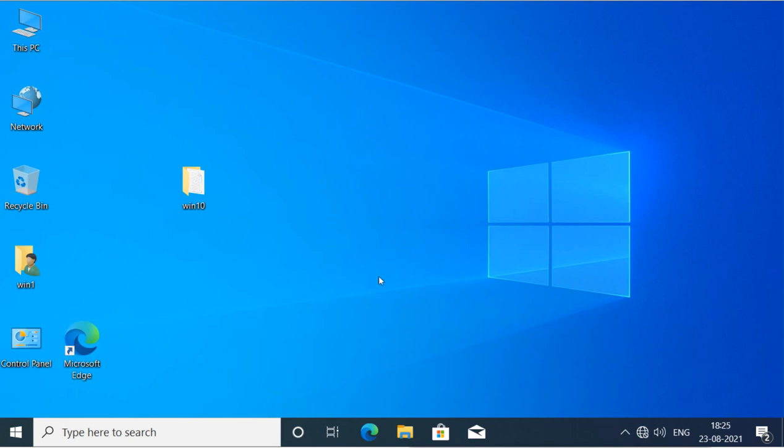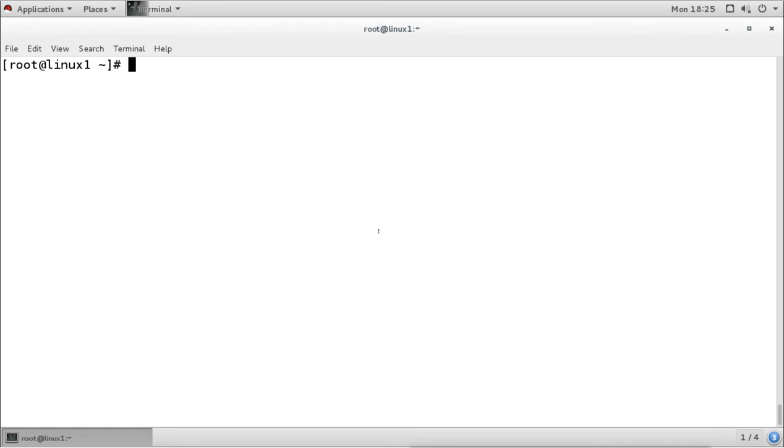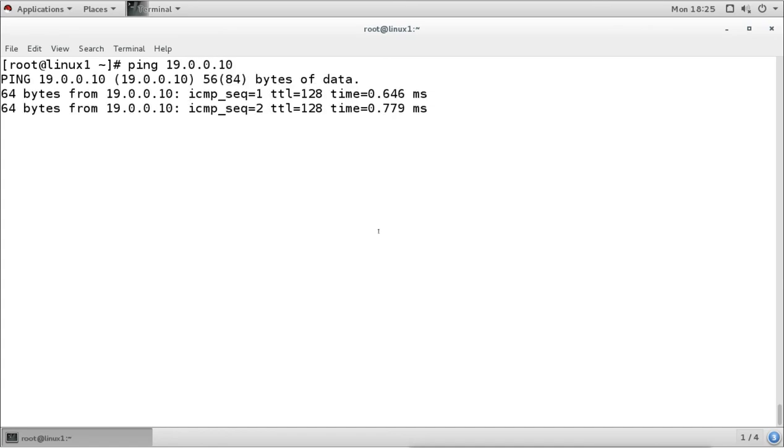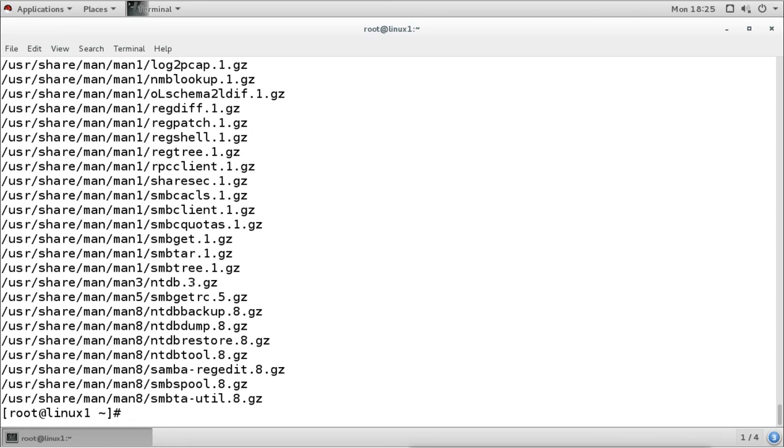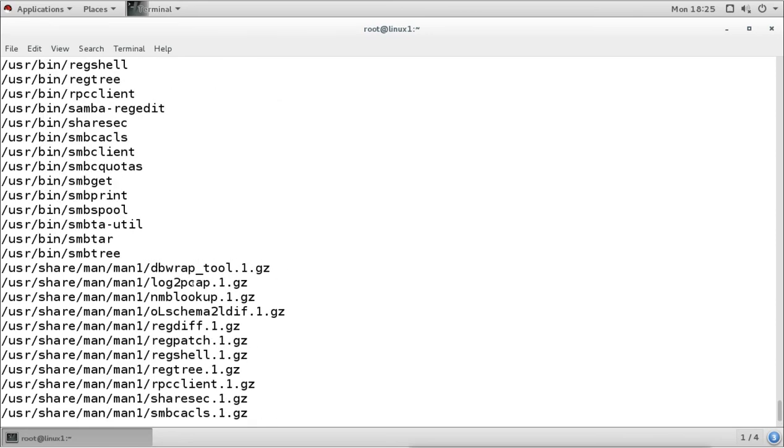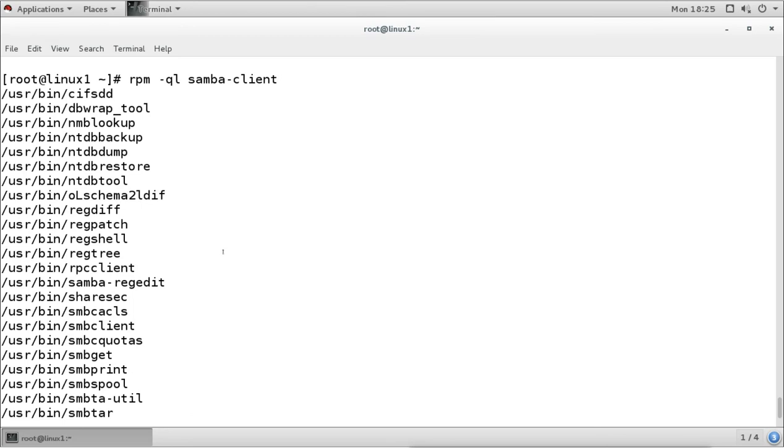Now for accessing it from the Linux machine, we'll go to the Linux machine. From the Linux machine, first we should make sure that the machine is connected. This is the IP address of that system. Now for accessing it, we need what? The Samba client tool. We need to have the Samba client package installed, and that package gives you the client tools. These are the client tools which we can use to access the Samba share.